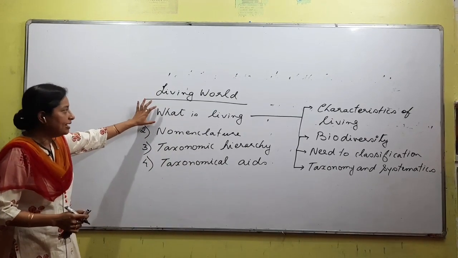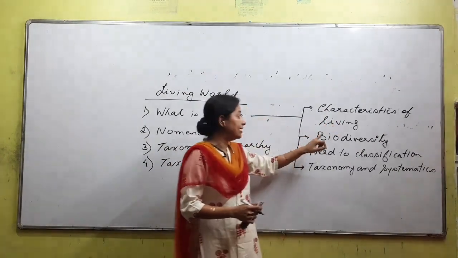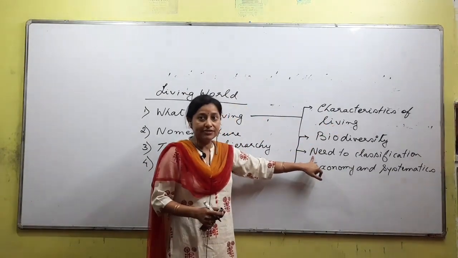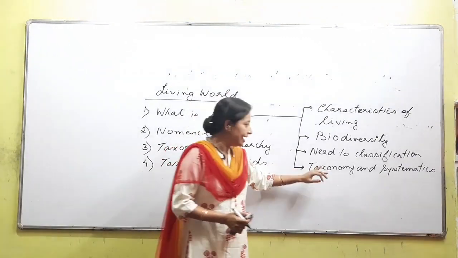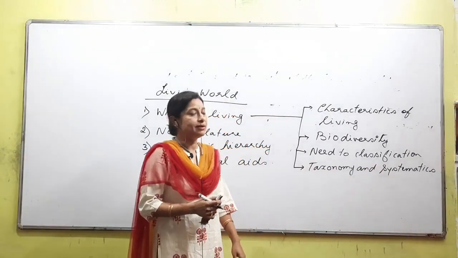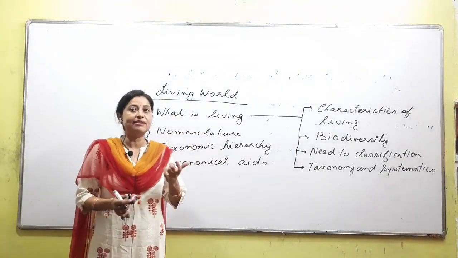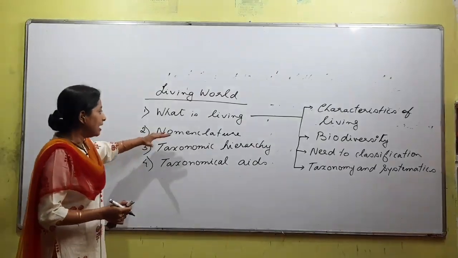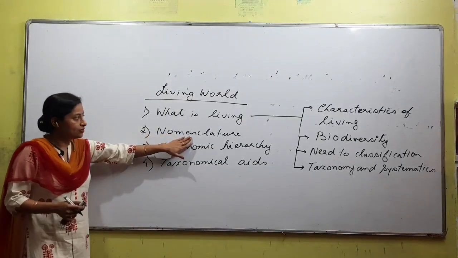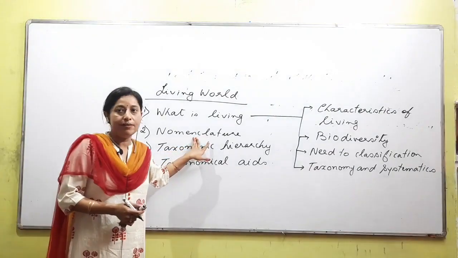First is what is living, under which are the things that we have to study: characteristics of living, biodiversity, the need for classification, why we have to classify, and similarly two terms associated with that, taxonomy and systematics. What is taxonomy, what is systematics, what is the difference between the two, these are the points that we are going to study. Coming to this one, what is nomenclature? It is the naming of an organism, that is what is called nomenclature, right?